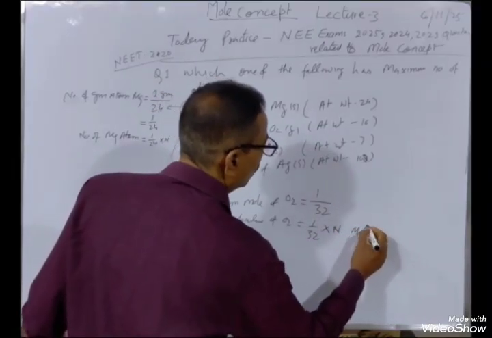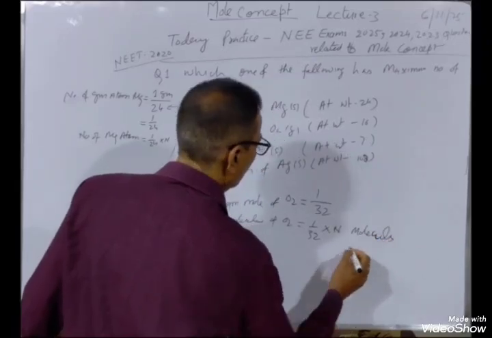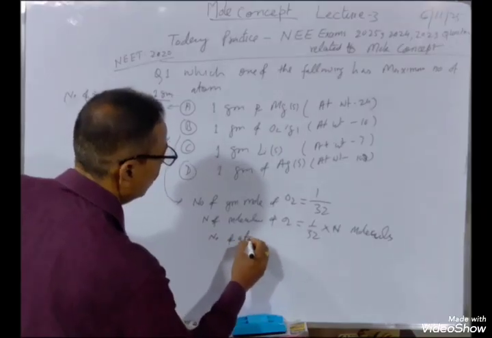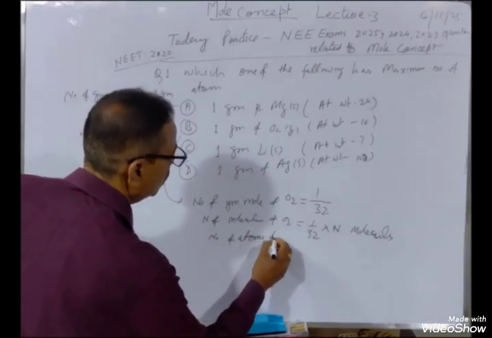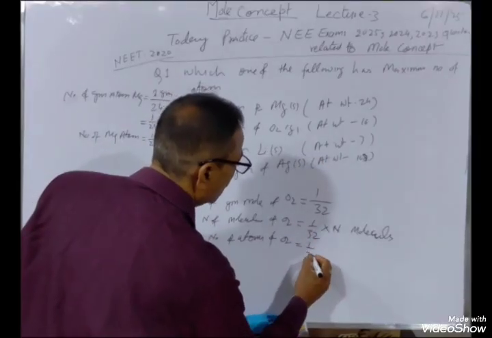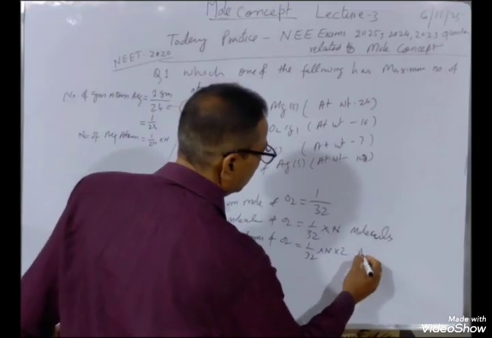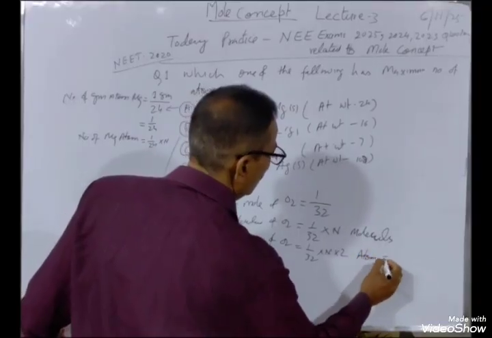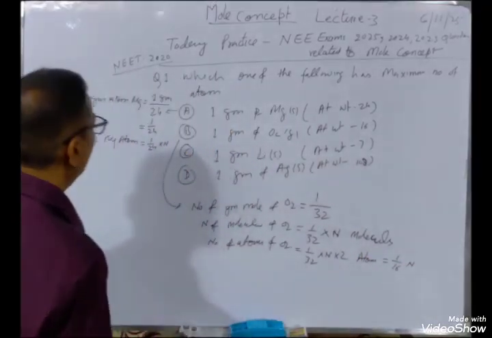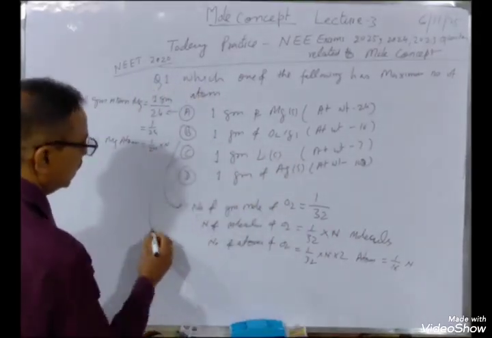Since it is diatomic, as we told you yesterday, multiply by 2 to get the number of atoms: 1 by 32 into N into 2. So it will come 1 by 16 N. Here A is 1 by 24 N, B is 1 by 16 N.